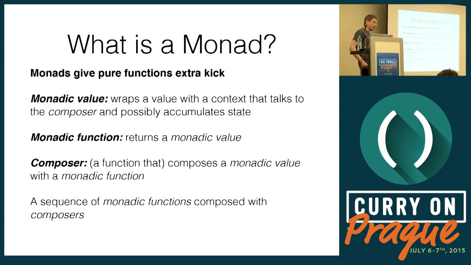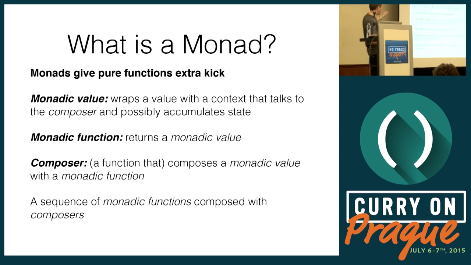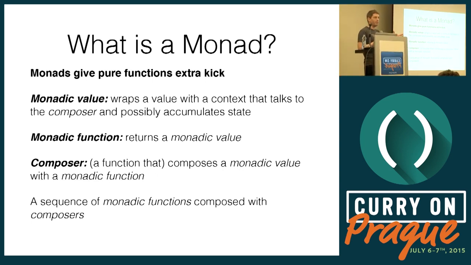Now, from the perspective of an imperative programmer, I know PFP people have mathematical terms for everything. We don't know about that. So from an imperative programmer's perspective, a monad is a design pattern. And it's a design pattern that's made of 3 parts. First, the monadic value. A monadic value takes a simple value, say the number 3, and wraps it in a context. A monadic function is a pure function, it has to be because we're in pure languages, that returns a monadic value. And the composer, in Haskell it's called bind, takes a monadic value and composes it with a monadic function.